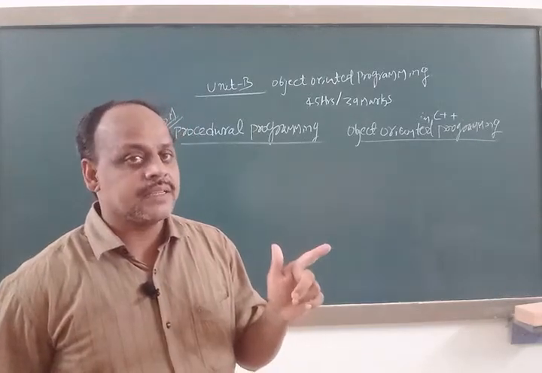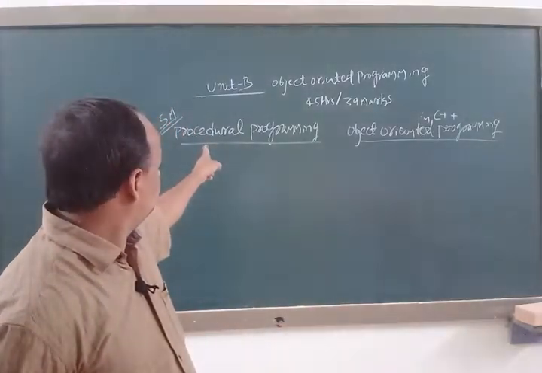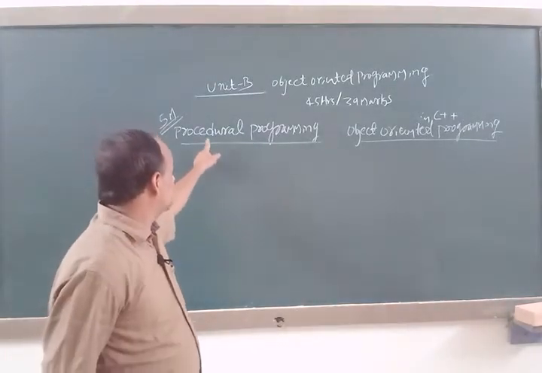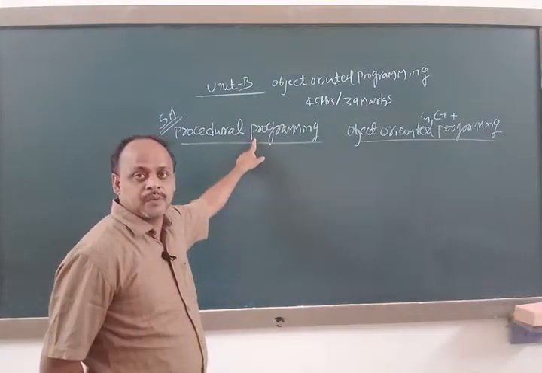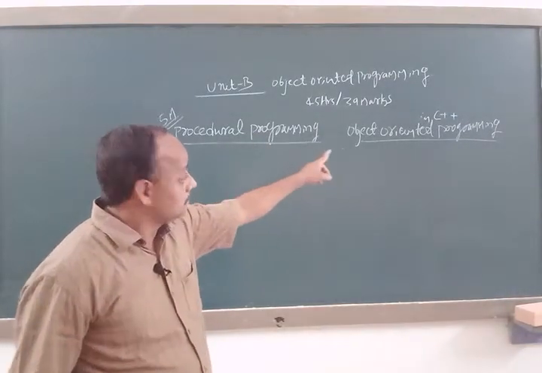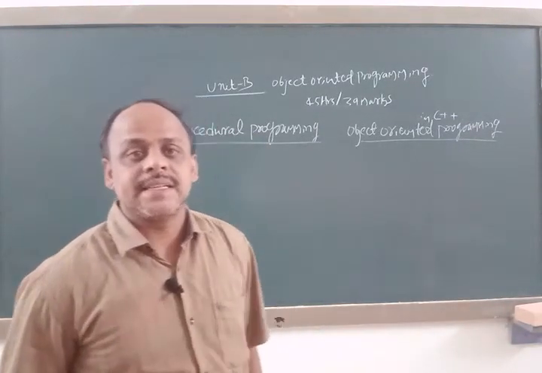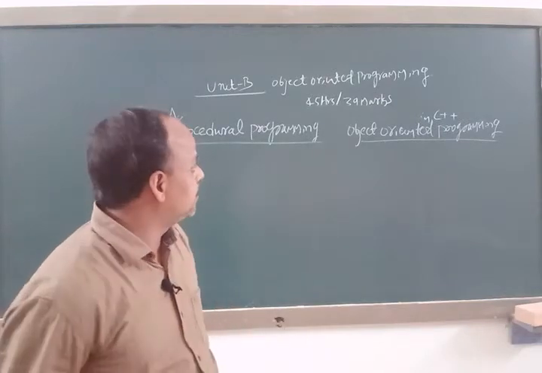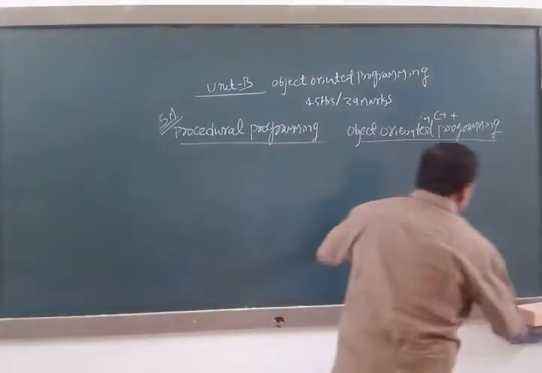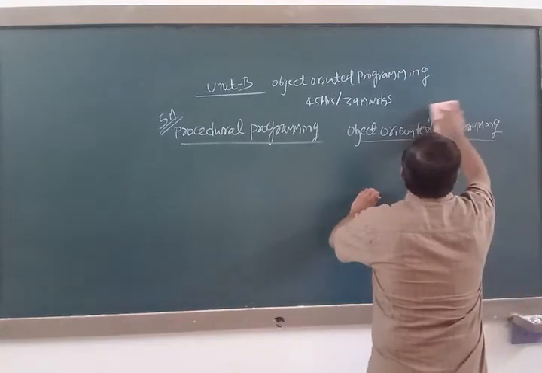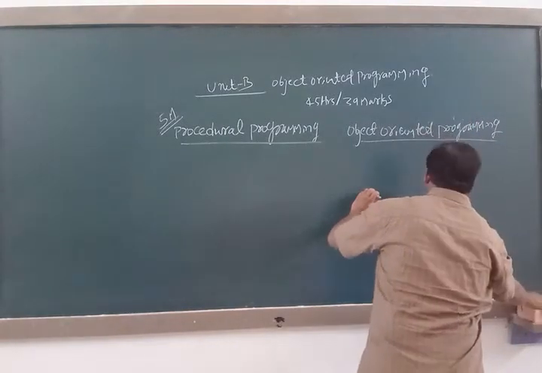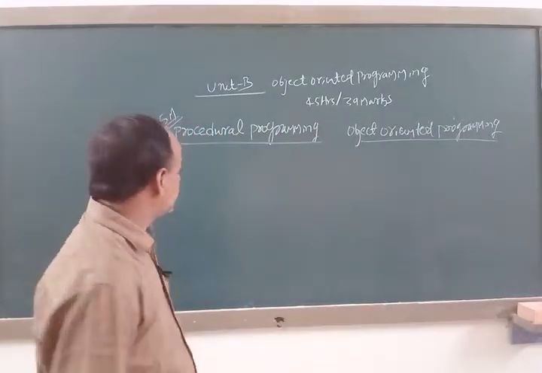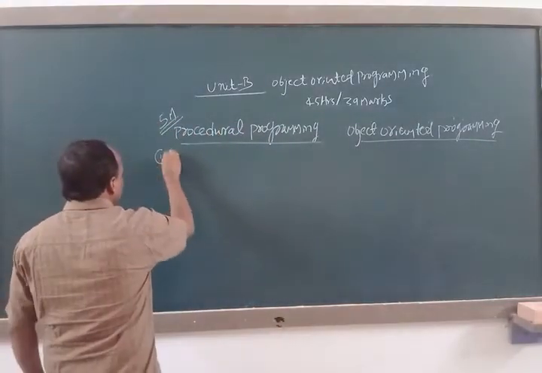The main difference is that C programming is developed using procedural programming technique or method. C++ programming is developed using OOP technique, that is object oriented programming. So let us see the differences one by one.